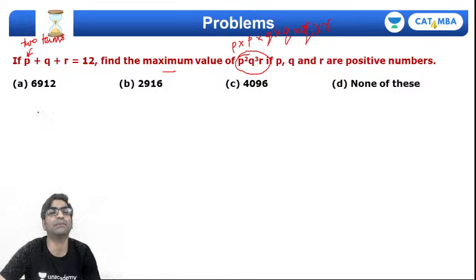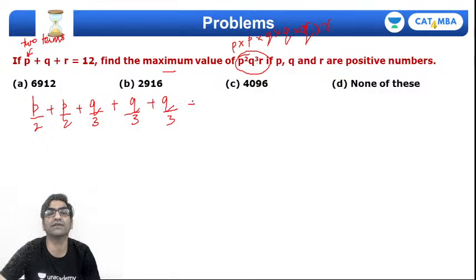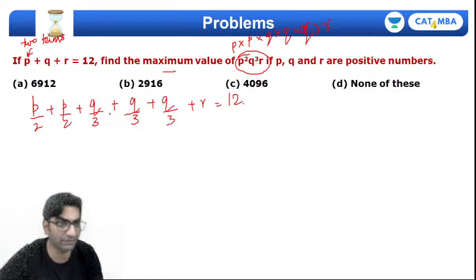The simplest way of doing that is to write p as p by 2 plus p by 2. Similarly, I want q cube, so I want it to contain 3 terms. So why not write it as q by 3 plus q by 3 plus q by 3, and r occurs only once, so plus r will suffice. So if this sum is equal to 12, then you are imagining,